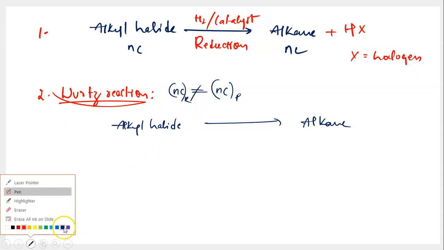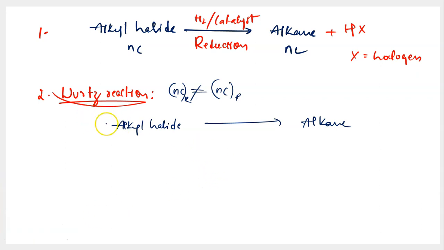And what do we do in Wurtz reaction? Very simple thing. In Wurtz reaction, we take 2 moles of alkyl halide and we react this with 2 moles of sodium. Because sodium is very vigorously reactive to atmospheric oxygen and moisture, we have to make sure the reaction is conducted in presence of dry ether. Dry ether over here is acting as a solvent, all right? This is not a catalyst, this is a solvent.